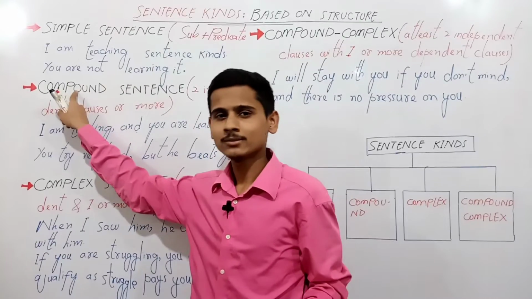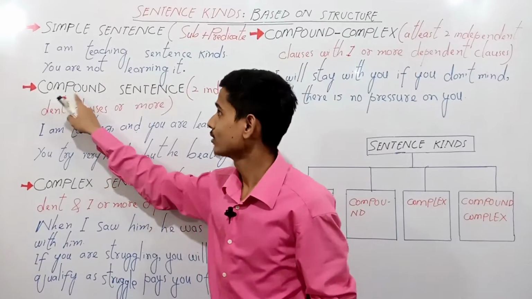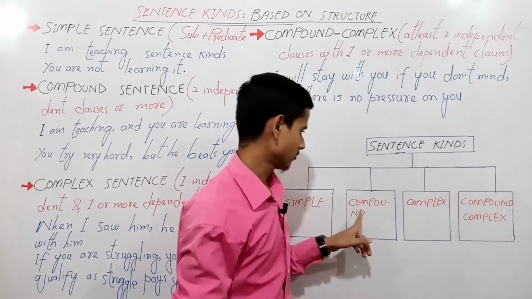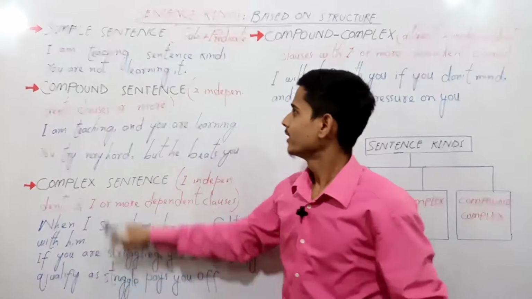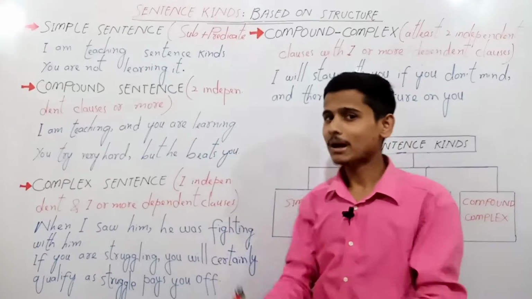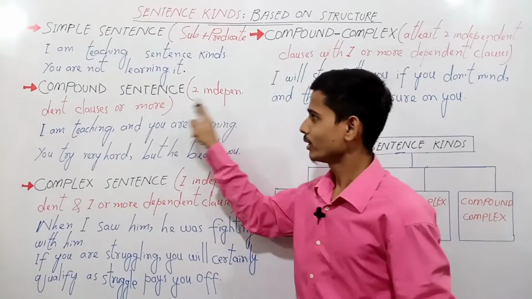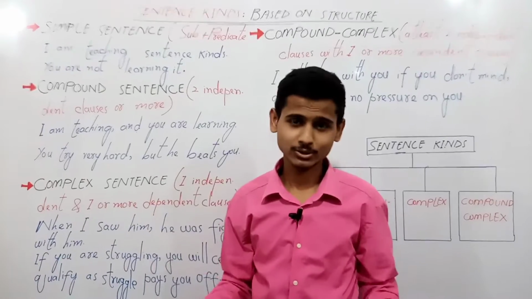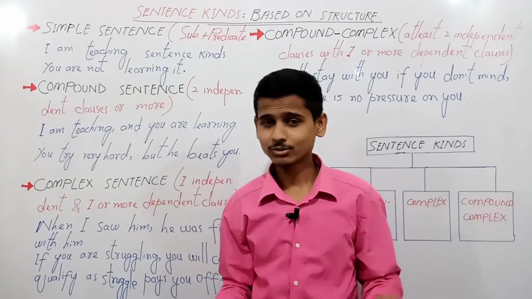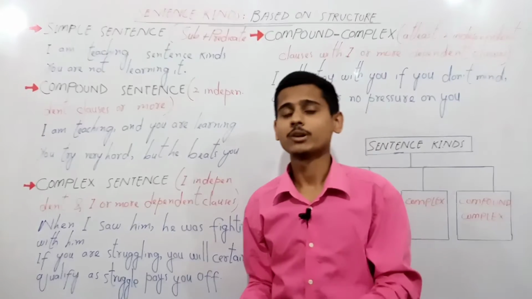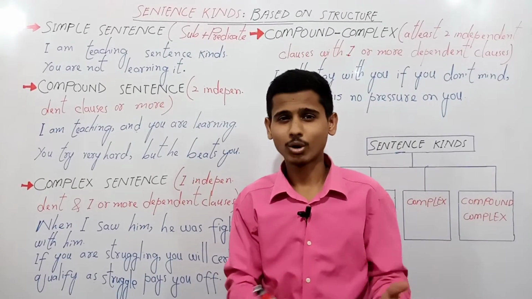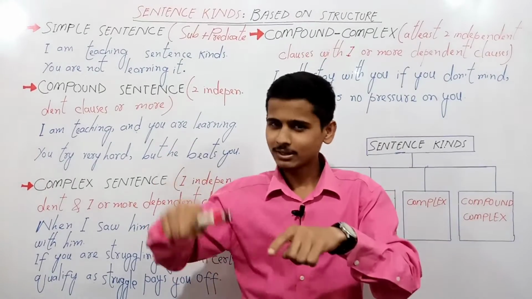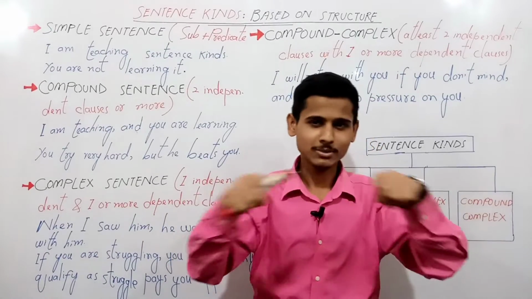Moving toward the second sentence kind, that is the compound sentence. Here, follow the chart or map. A compound sentence has two independent clauses, or it may have more than two independent clauses. What are independent clauses, what are dependent clauses, or subordinate clauses or main clauses? By the way, main clause and independent clause both mean the same.